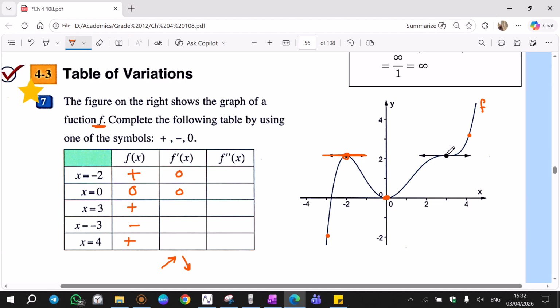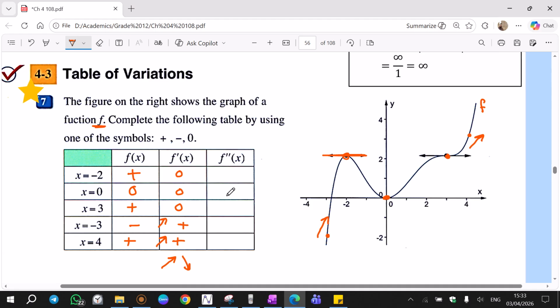3. 3 is a critical. It is not maximum or minimum. Since it's horizontal tangent, then again derivative is 0. It is critical, but it's not maximum or minimum. It's just critical. Negative 3. Negative 3 is in a region where the graph is increasing, so it's positive. 4. 4 is in a region where the graph is increasing. That's positive as well. Increasing, positive.